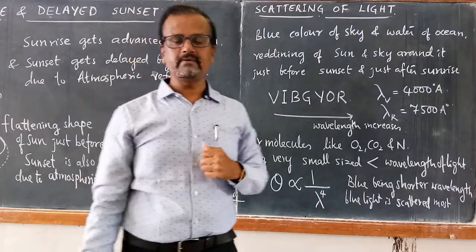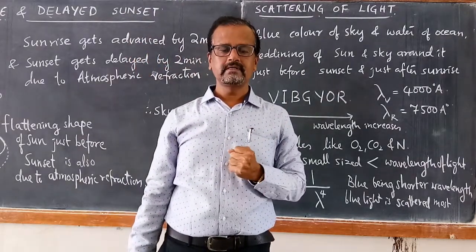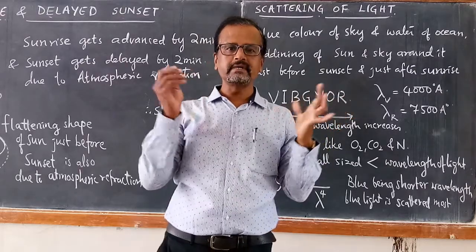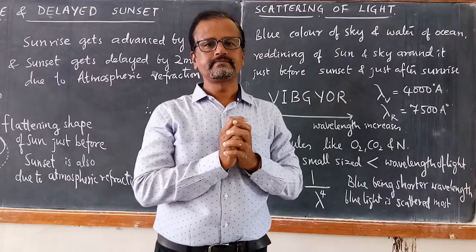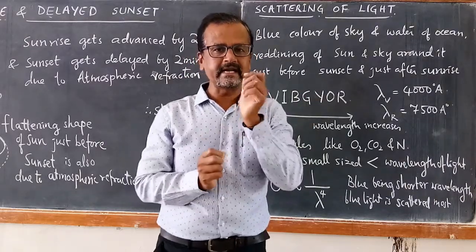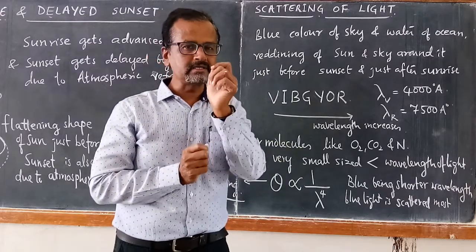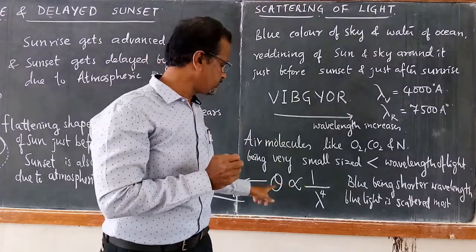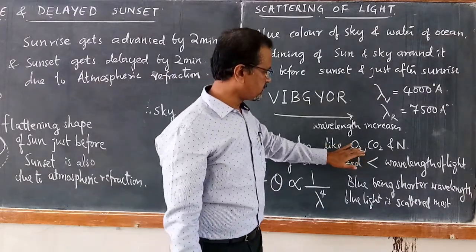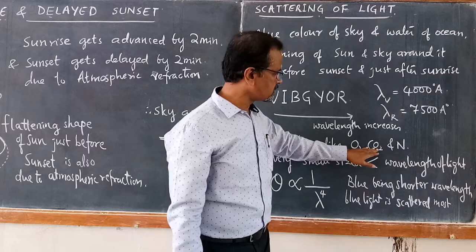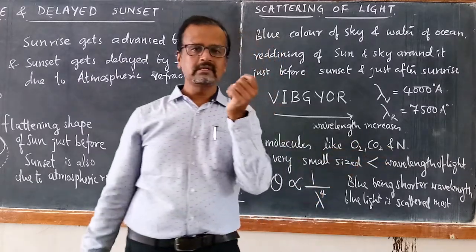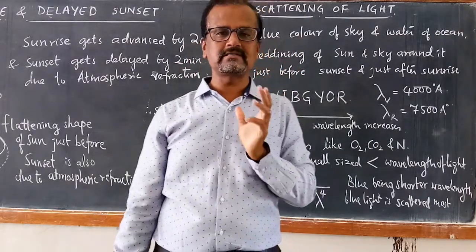Generally, the clouds appear white. This is another one. Clouds, when you observe during daytime, appear white. The clouds consist of tiny water droplets. These tiny water droplets are larger in size compared to air molecules like dust particles, or oxygen, carbon dioxide and nitrogen. Compared to the size of these molecules, the tiny water droplets are large.